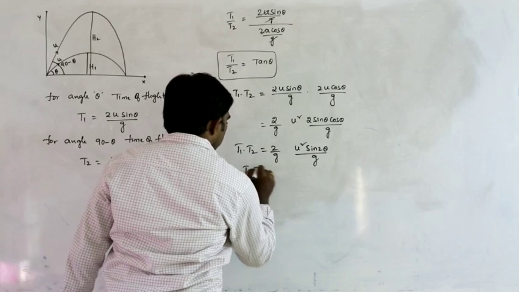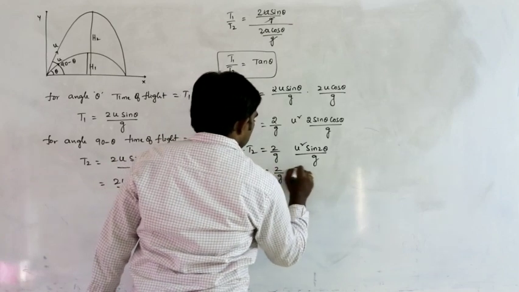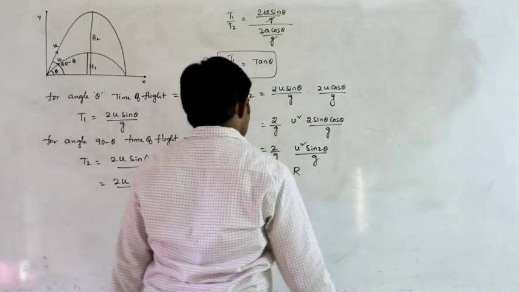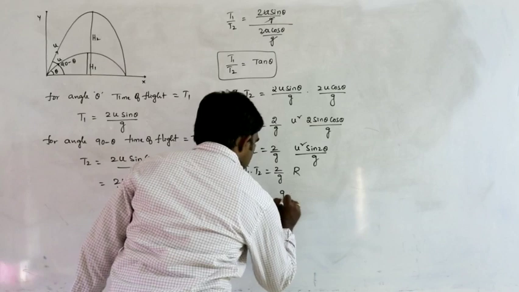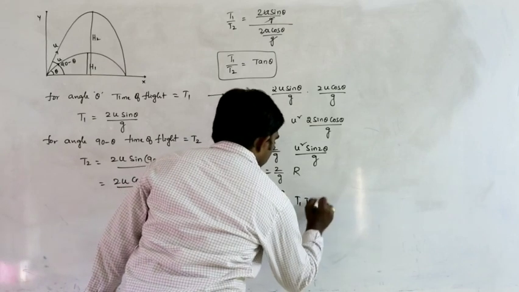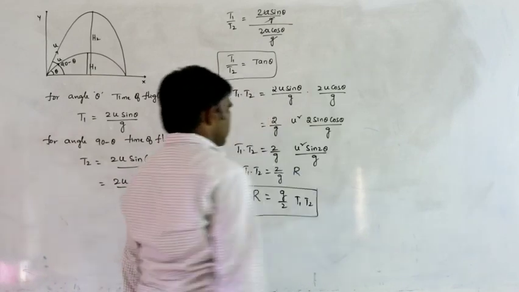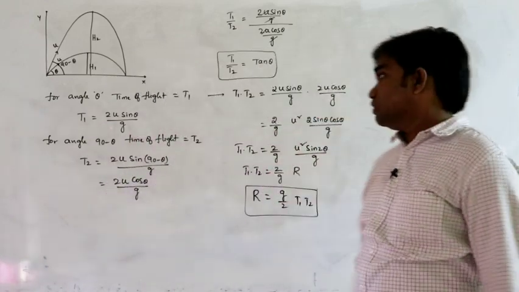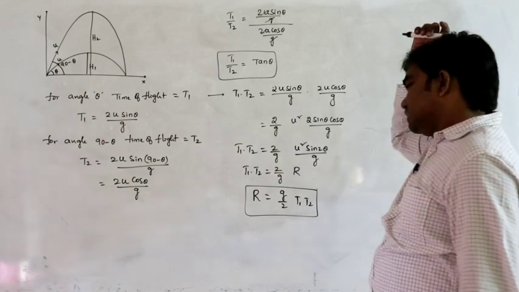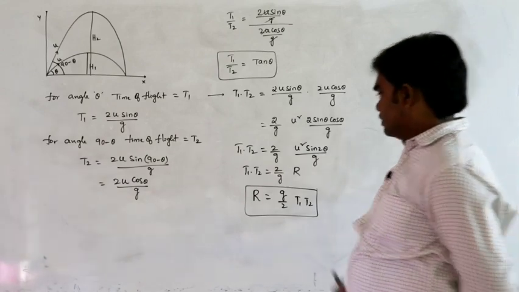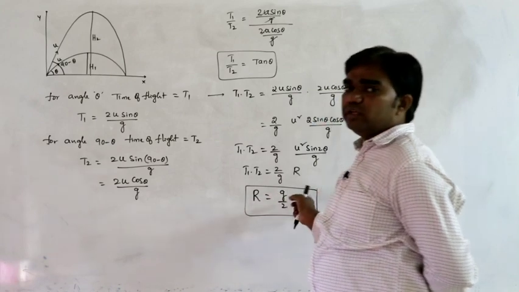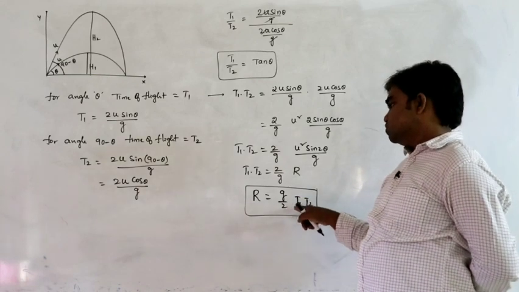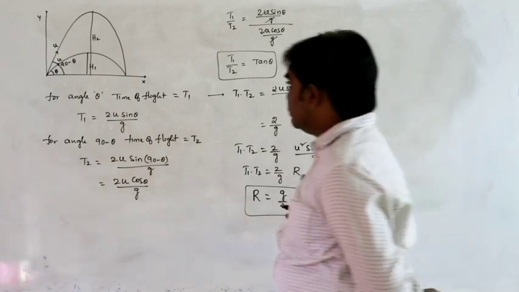So T1 into T2 is equal to 2 by g into u square sin 2 theta by g, and this is the range. So from this, range can be written as g by 2 into T1 T2. If only time of flights are mentioned in the problem, how can we calculate range? Range can be calculated by g by 2 into T1 T2.